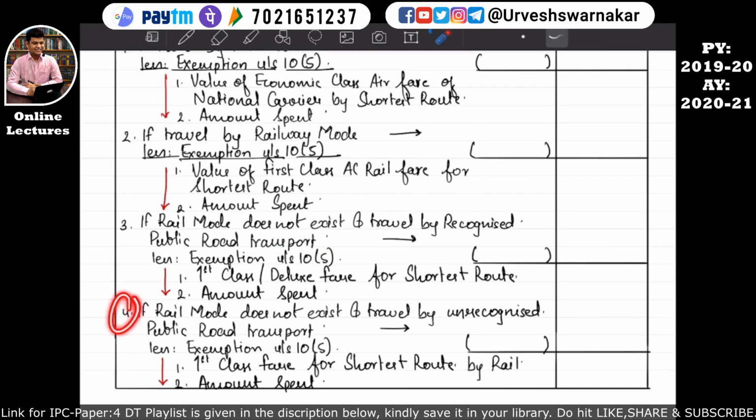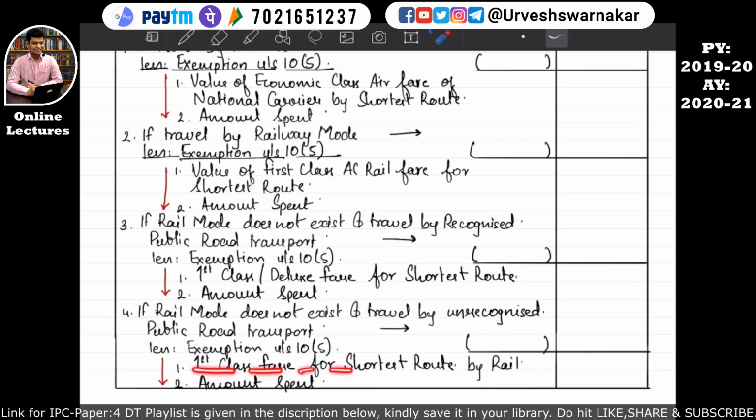So let's understand point number 4. Point number 4 says that if the assessee is traveling by an unrecognized public road transport, that is, the railway mode does not exist, and the recognized public transport is also not available, then how will the exemption under section 10 subsection 5 be calculated? Then the exemption under section 10 subsection 5 will be calculated in this manner.